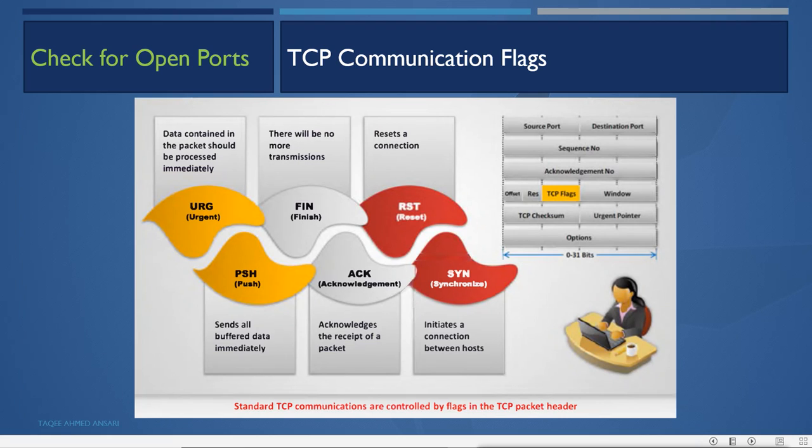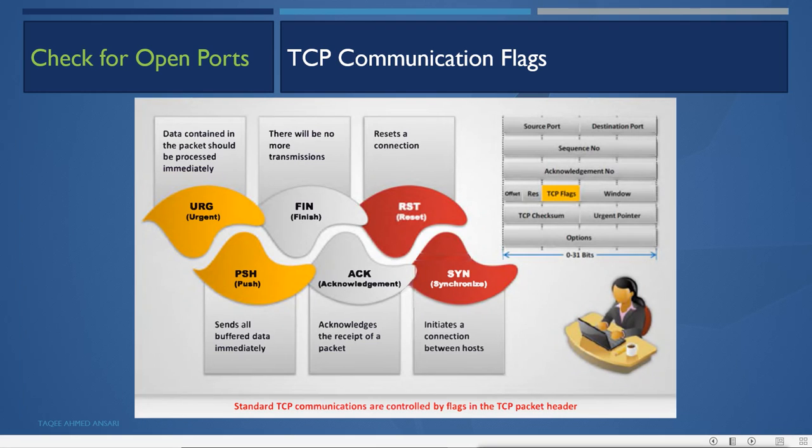It will send the TCP packet with the urgent flag set. Now it will set the urgent flag with that packet, and that means what? After this flag, whatever data is coming, please process that first. Leave the one you are doing right now, and please process the data which I am sending after this urgent flag.